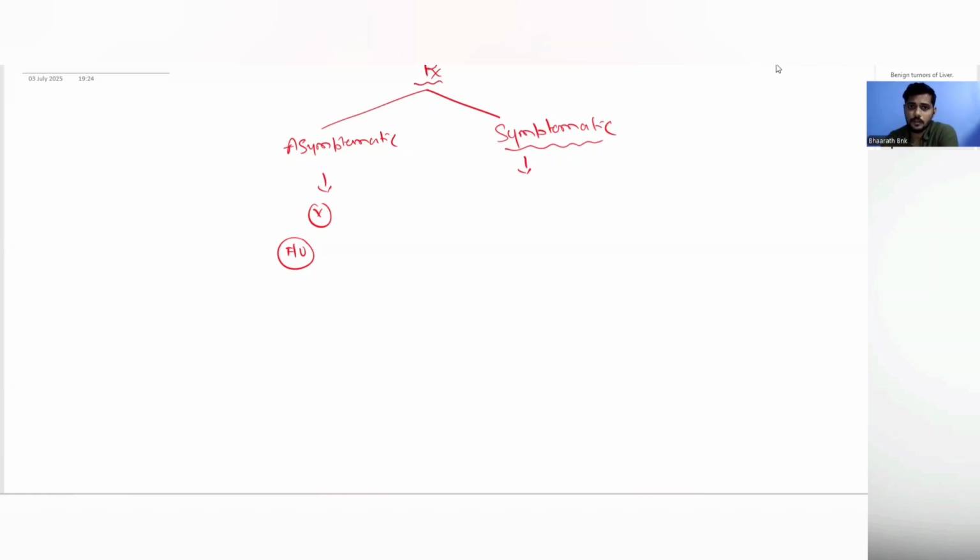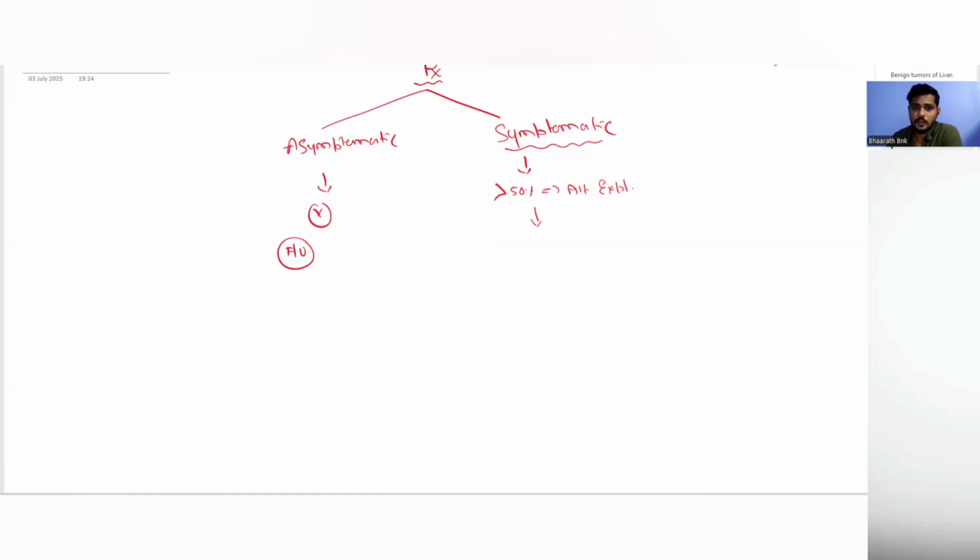There might be some other cause. In more than 50% of patients there is an alternate explanation for the symptoms. So whenever there is a symptomatic patient and an ultrasound or CT shows a hemangioma, you search for other causes which can cause the symptoms, right?